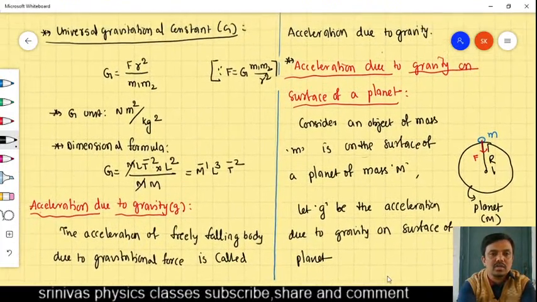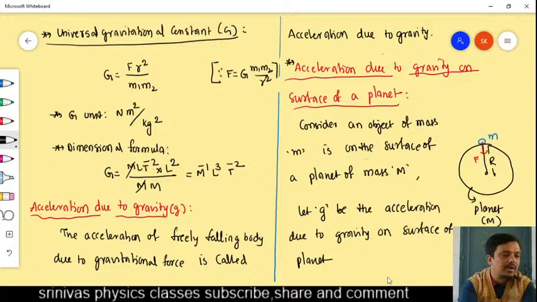Is it okay, students? Clear? You are not replying for anything. You write in the chat box. Is it clear, students? Anything missing?